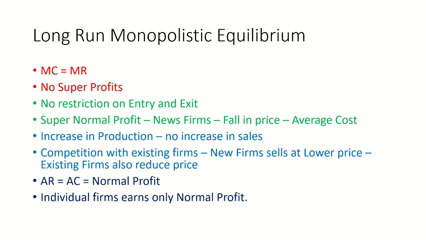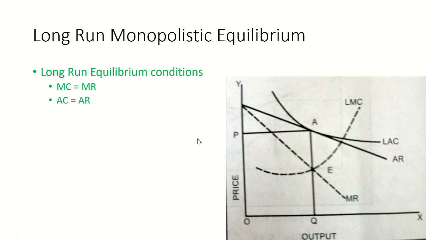So the main thing that we want to study is that there is only normal profit in the long run monopolistic equilibrium. We can say that the long run equilibrium contains two conditions: MC should be equal to MR, and AC should be equal to AR.